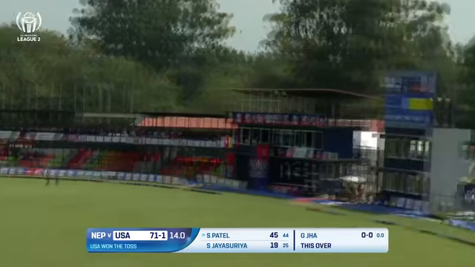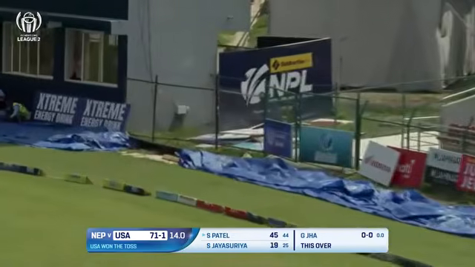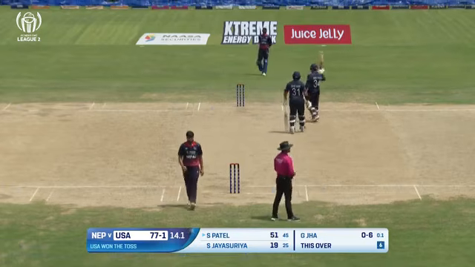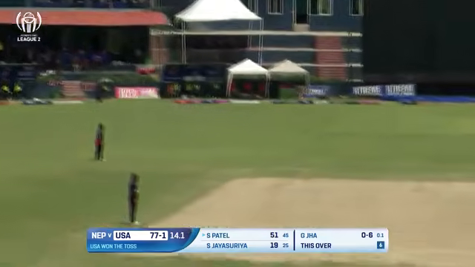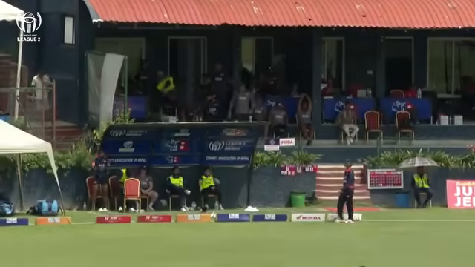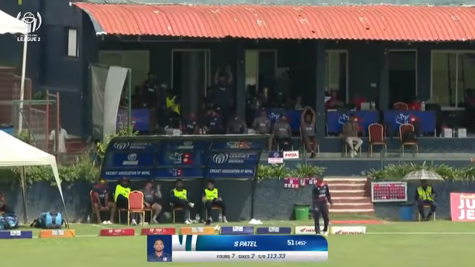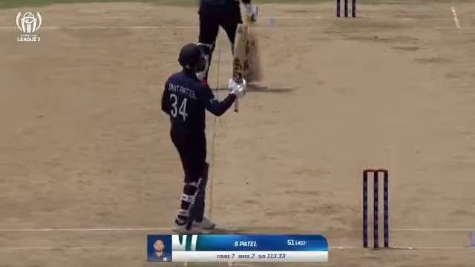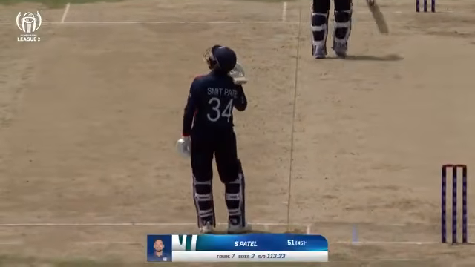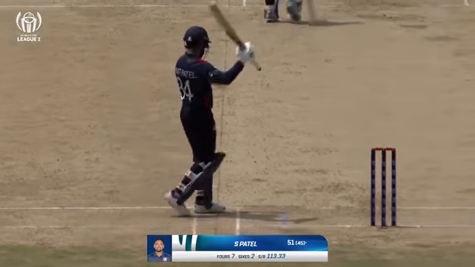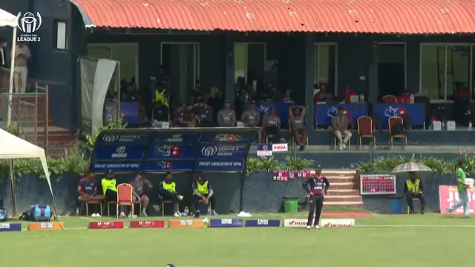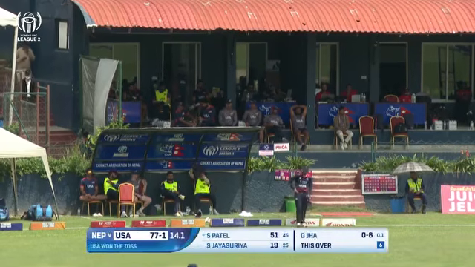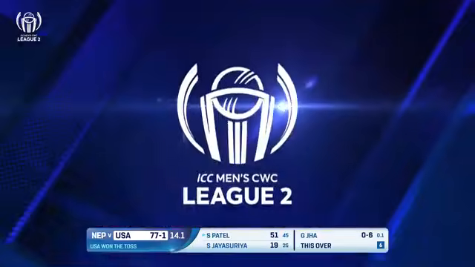Oh, first ball, he's been welcomed by Smith Patel, and that's gone all the way. Gets to his 50 in grand style and fashion. It's his second 50 in this leg of the ICC Men's CWC League 2. Consecutive 50s for Smith Patel, the birthday boy, celebrating his birthday in some style. Looks up to the heavens, dropped early on, and he's made it count. And that's a relaxed dugout because the in-form Smith Patel continues to churn the runs for his side in this cycle.